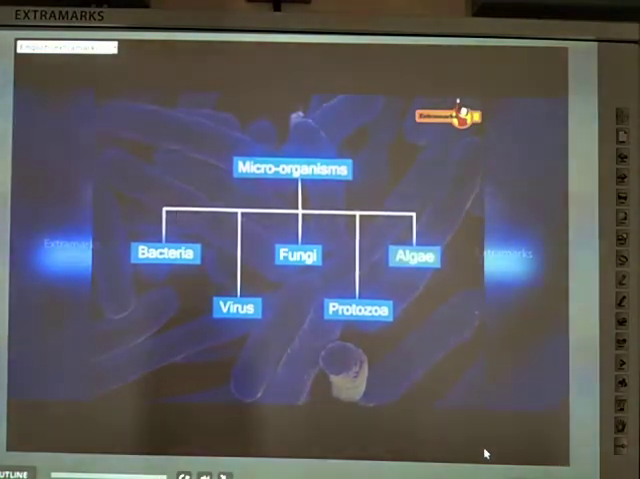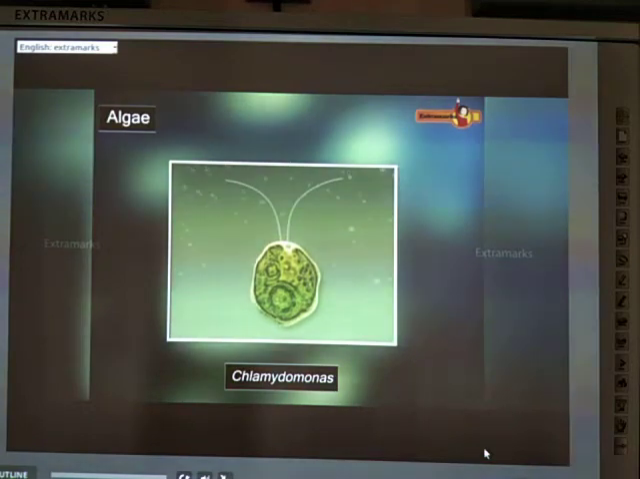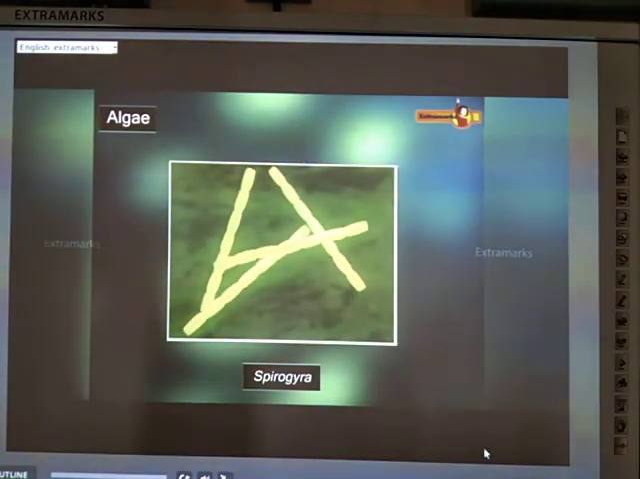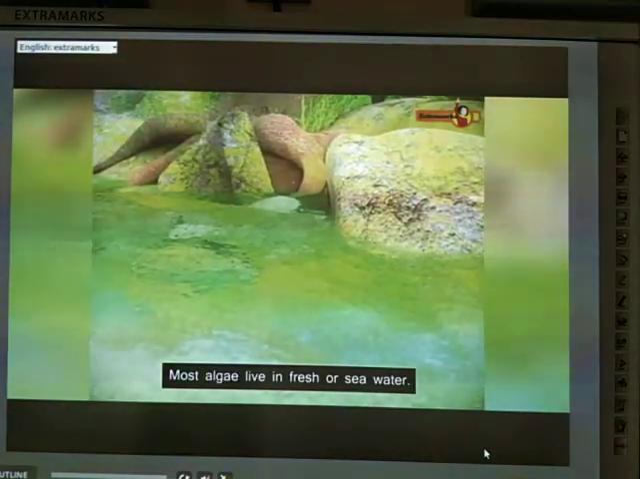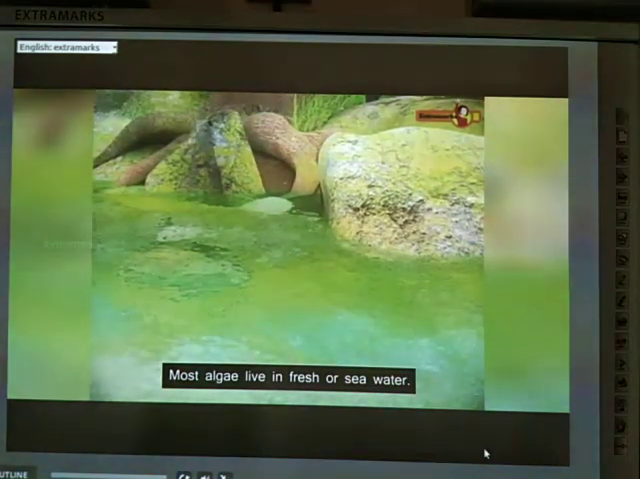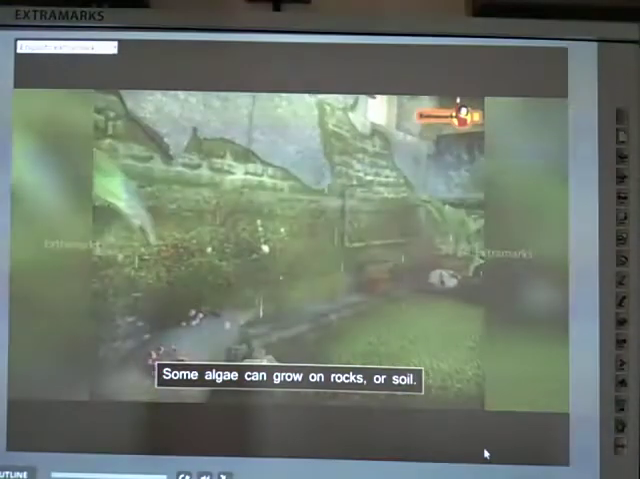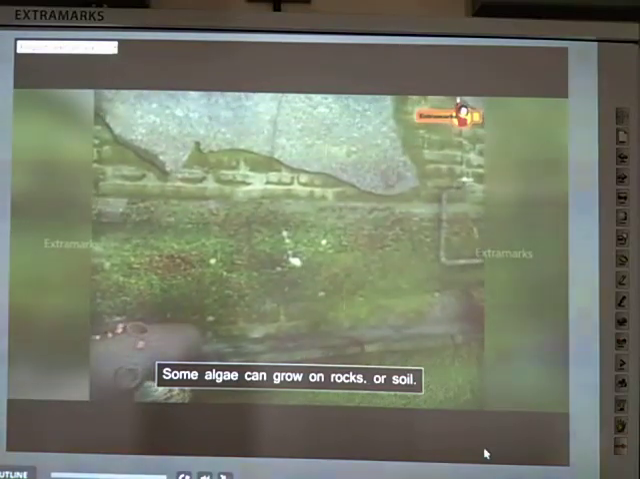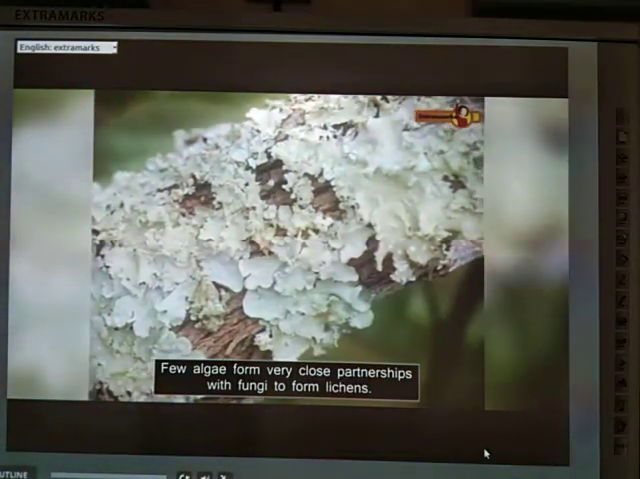Algae can exist either as single cells, for example Chlamydomonas, or joined together in chains like Spirogyra, which are made up of many cells. Most algae live in fresh or seawater where they can either be free-floating, planktonic, or attached to the bottom. Some algae can grow on rocks or soil as long as there is enough moisture. A few algae form very close partnerships with fungi to form lichens.